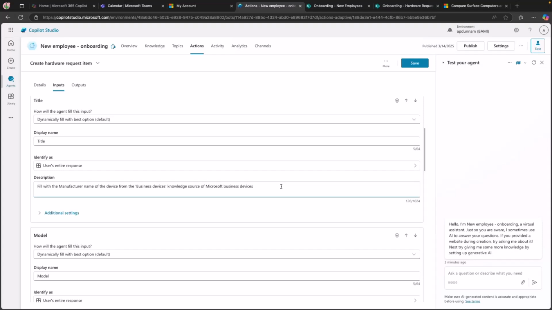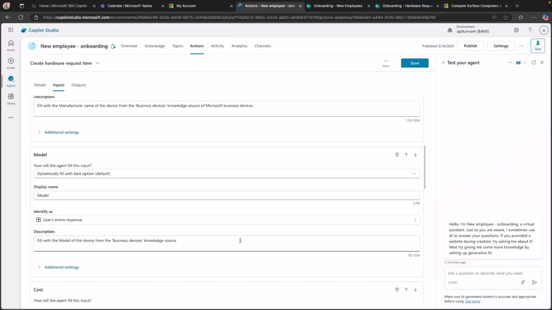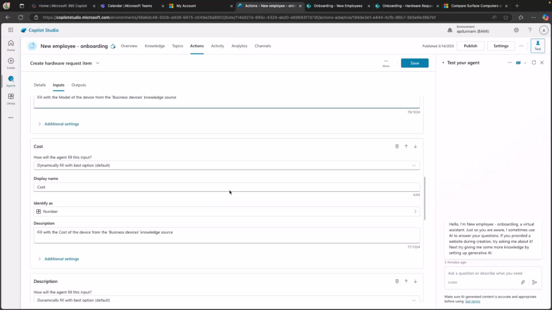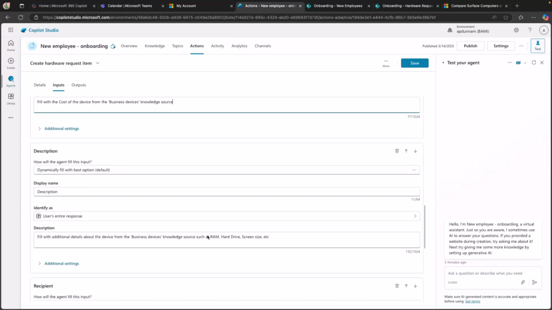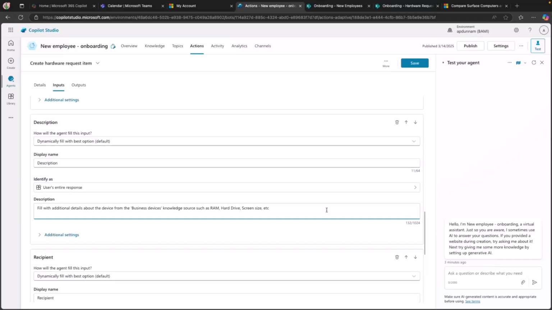So this is what's really important, it's going to come down to providing very clear instructions, not only in the instructions section, which I'll show you in a minute, but also here in the inputs that we want to fill dynamically. So I went and I did this same thing for all of the columns that I have in that list. So for model, I'm wanting it to fill in with the model. Cost, I'm specifying that. Description, this is another thing. We can get a little bit more fancy and not just do a one-to-one mapping. It's a multi-line of text field. So I can say fill this with additional details such as RAM, hard drive, screen size, and things like that.